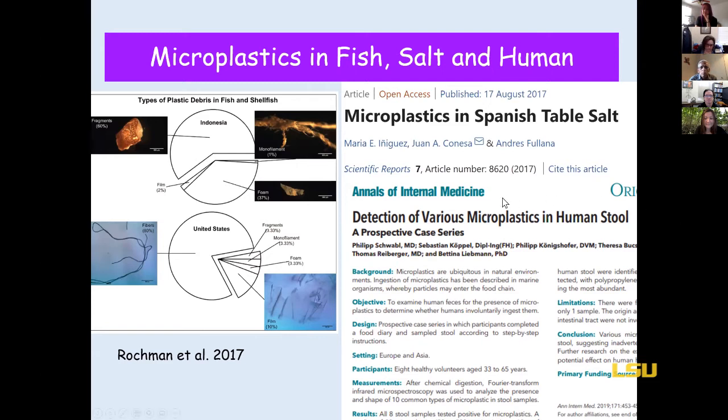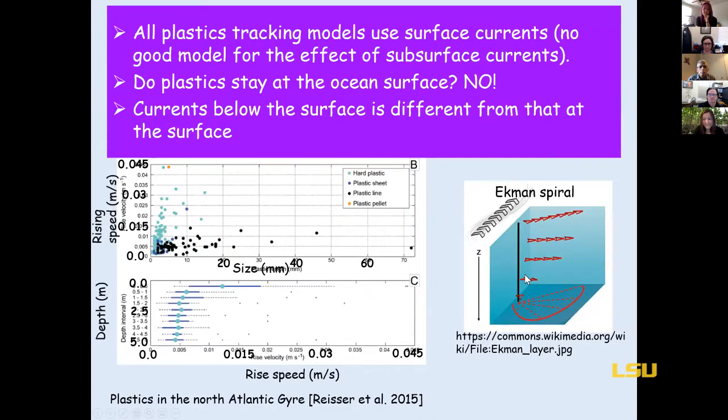This recent study published in 2019 analyzed 8 human stools, and they found microplastics in all 8 samples. So they are everywhere. They are also in our body. And of course, we don't know how bad they could be for our health. If you want to do something about plastics, you need to know where they are, where they go, and where they are from. And so we need computer models.